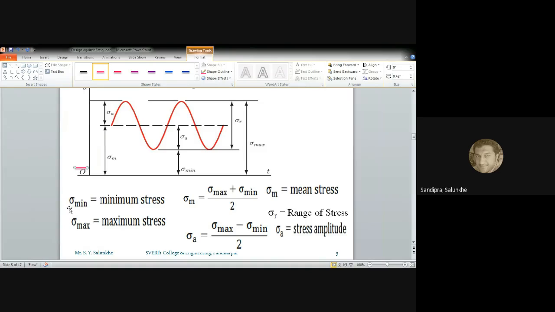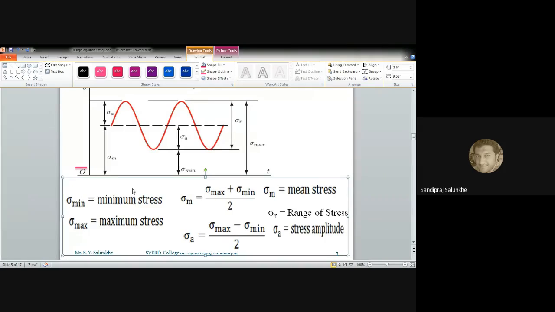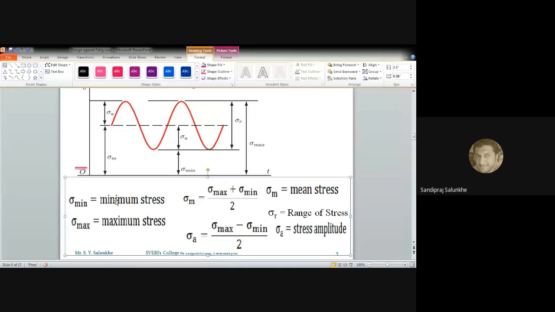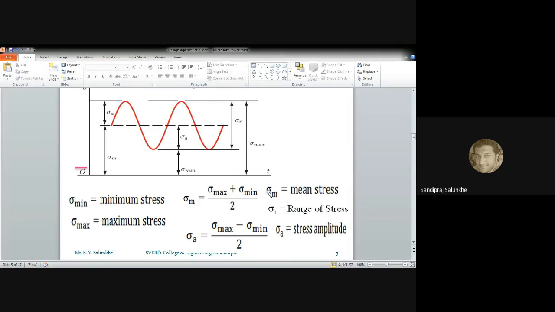The terms which we are going to use are sigma min, the minimum stress induced in that component, and sigma max, the maximum stress induced. From these we calculate the mean stress and stress amplitude, as well as the stress range, denoted by sigma suffix m, sigma suffix a, and sigma suffix r.